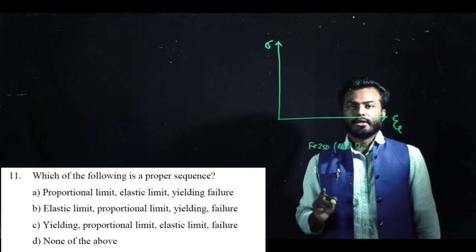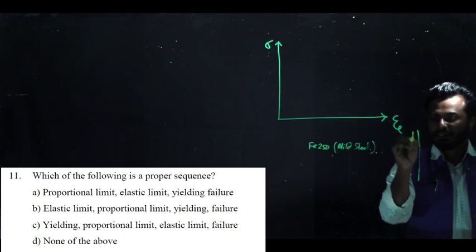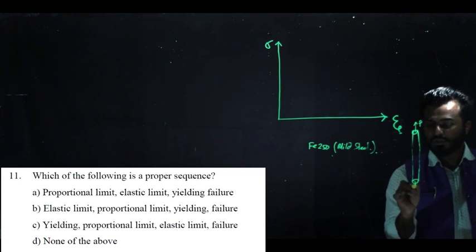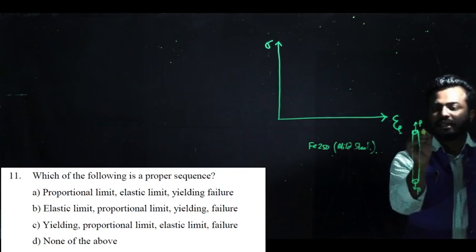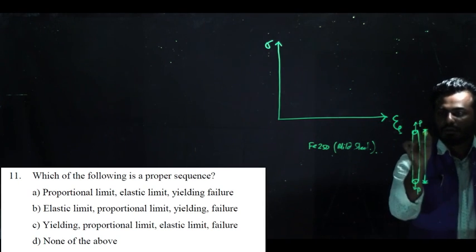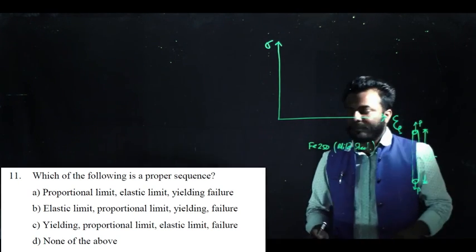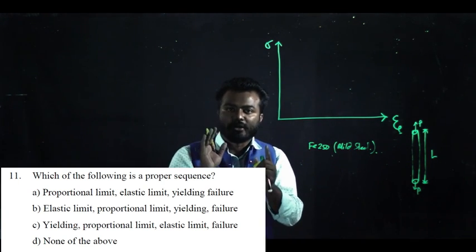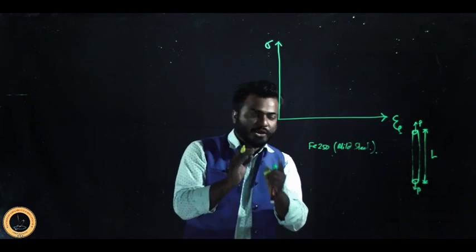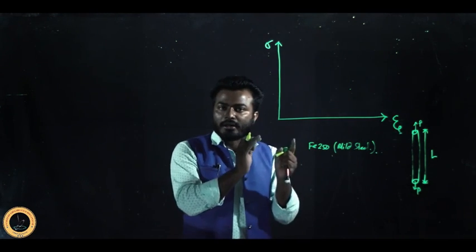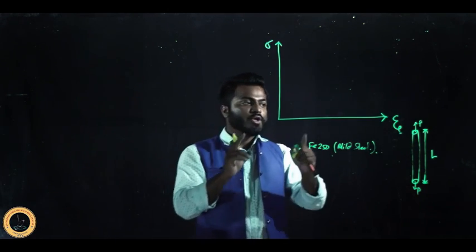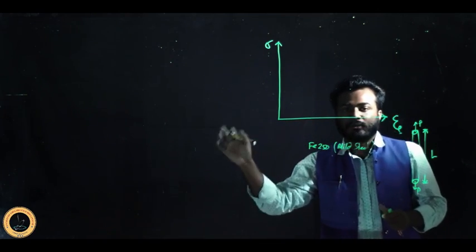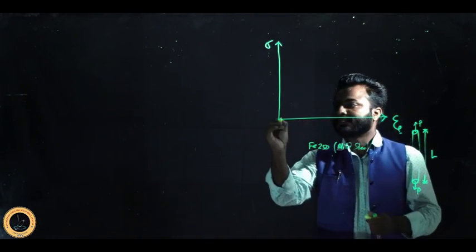If you apply tensile or compressive load on this Fe250, say I am going to apply tensile load. Say the initial length is L. Because of application of this load, the body will undergo elongation. Once there is elongation, there will be development of strain. As the body has proper boundary condition, the body will develop stress. So if you want to understand how the stress and strain vary till the failure of the body, the curve will be something like this.